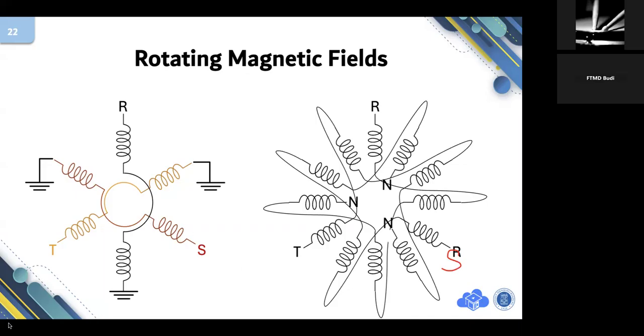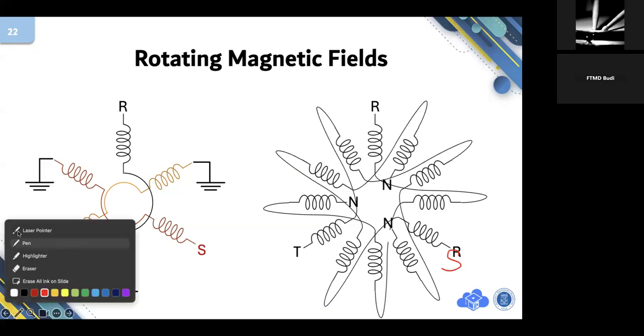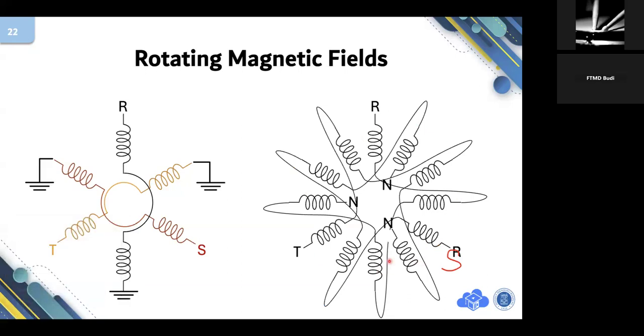Okay. So this one, the right construction, this construction is considered as double pole. I repeat, double pole. This one is single pole. This one is double pole. Okay, you understand the definition?